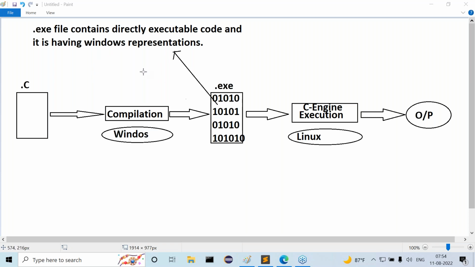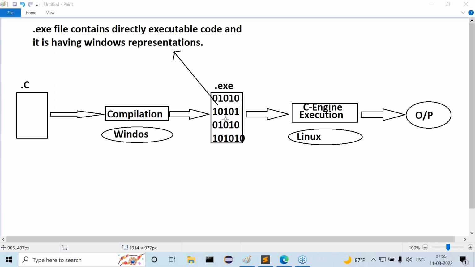If you want to execute this Windows-represented executable code, then at runtime we need the same Windows operating system, or not? If we want to execute the same Windows-represented executable code, we require the same Windows operating system at runtime. Otherwise, the C engine will not understand your Windows representations. The C engine will understand only the local operating system's representations.